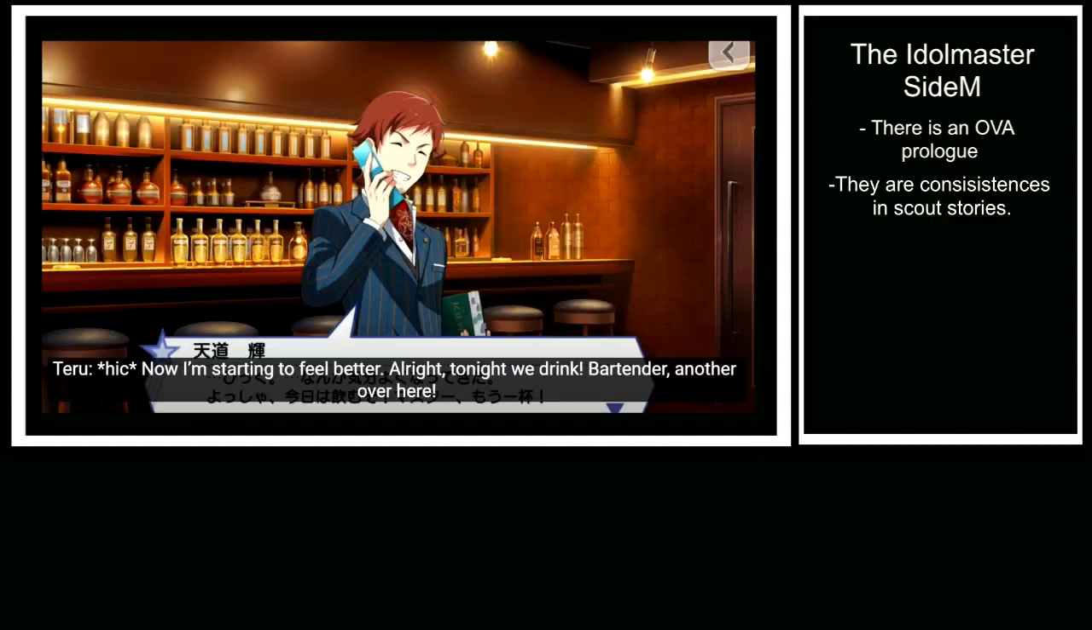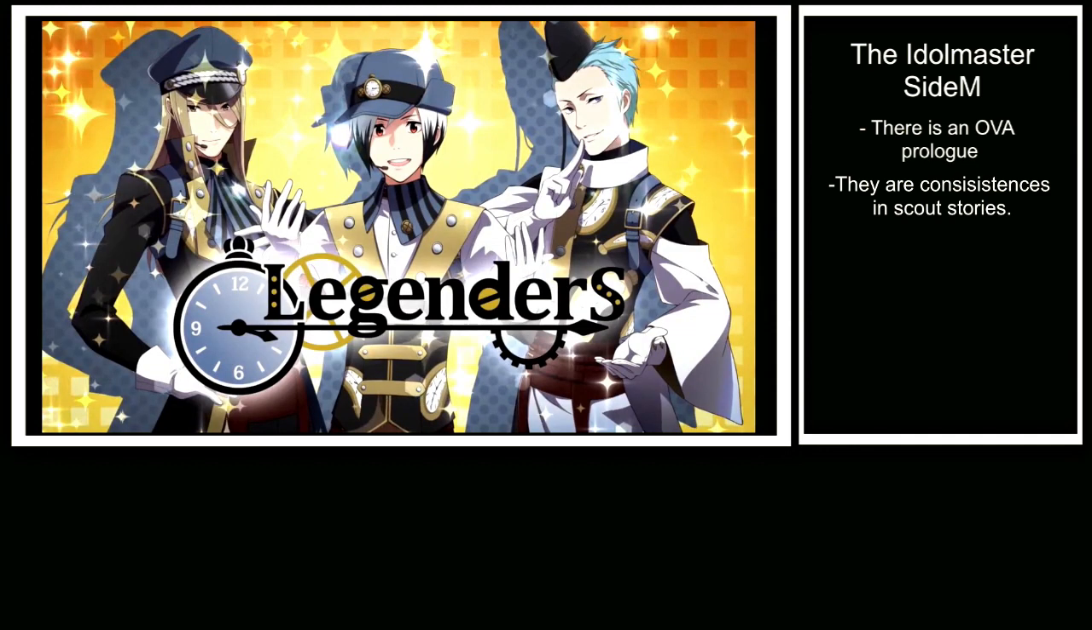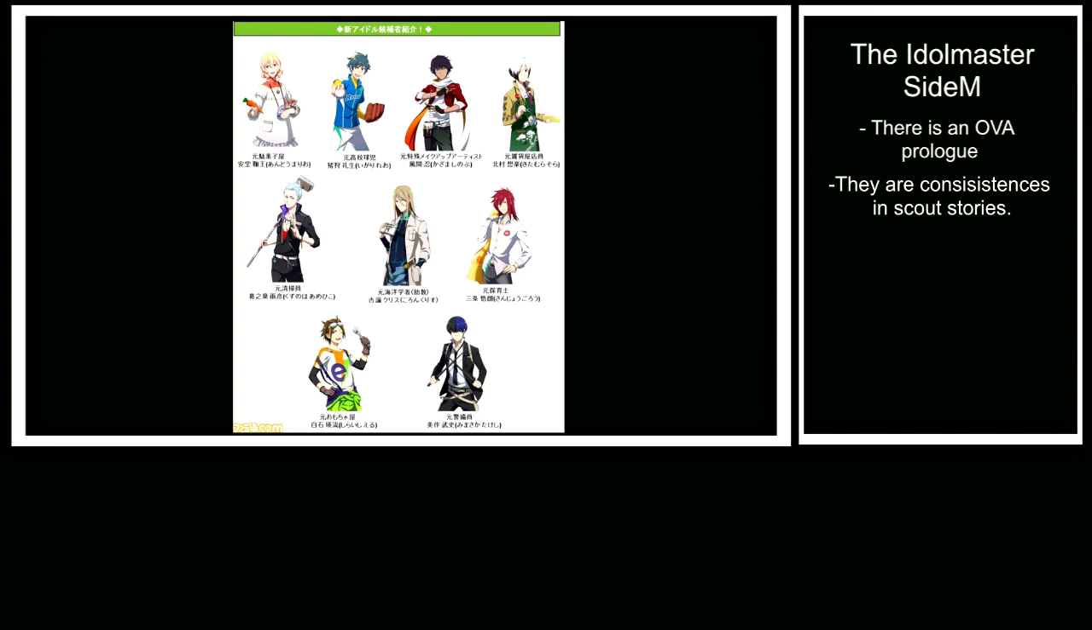For example, the fact that Teru was recruited by the producer when they were drinking in a bar after Teru had been fired is maintained in the games, anime, and the manga. Although there's special cases like with Legenders. They entered Psycho Pro in the MOBA through a new idol discovery campaign, but since this event doesn't exist in the Psystock canon, this was changed to a regular scout.